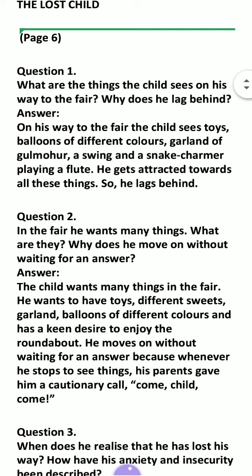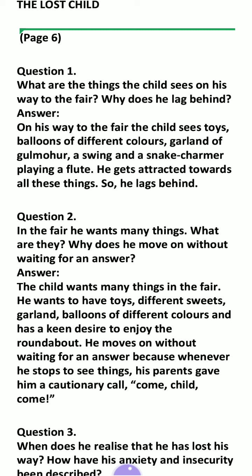Question number first, you please say, what are the things the child sees on his way to the fair? Why does he lag behind? So this is the question and you will have to write down the answer. What is the question's meaning? It means what are the things that were attracting him? The second one is why does he lag behind? It means why he was not accompanying, that is, he was not able to accompany his parents.